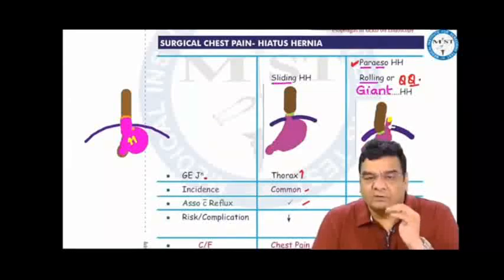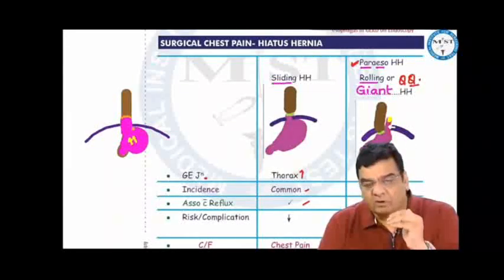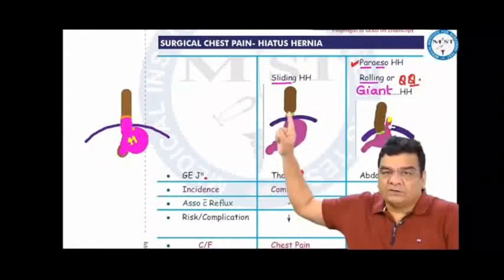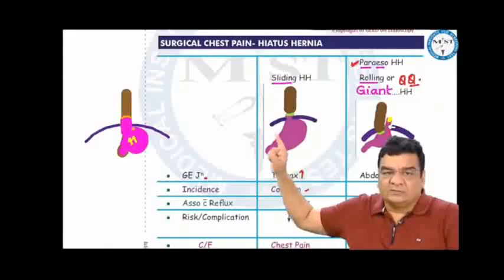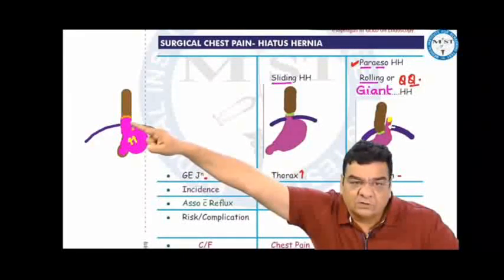Right, my dear friends, now if you take a look at the derivation of hiatus hernia, basically hernia is something where there is protrusion of a viscus or a part of viscus through a weakness or defect in the wall which contains it. So when the stomach goes through the opening in the diaphragm up into the thorax, that is hiatus hernia, it can be sliding or paraesophageal. Sliding is something which is associated with reflux. Because of reflux, the gastroesophageal junction is pushed up into the thorax. So this part of the stomach goes into the thorax, that is sliding, so the G junction is in the thorax.